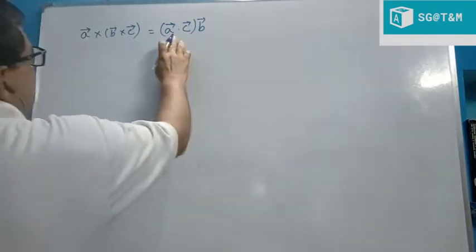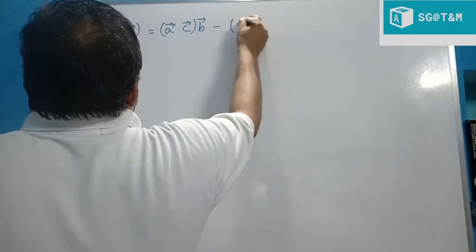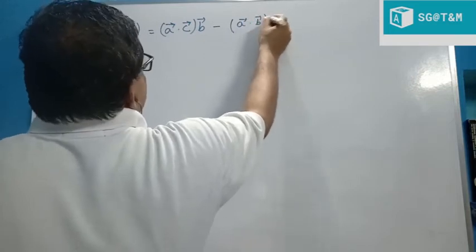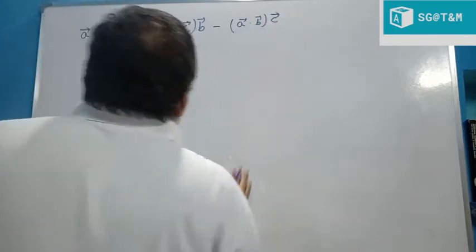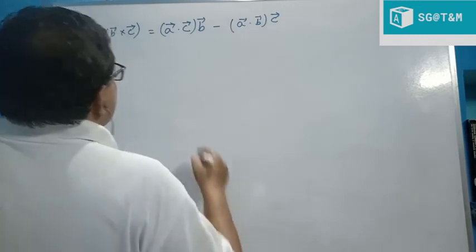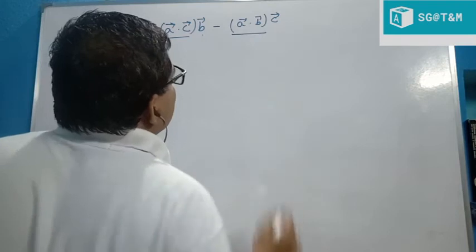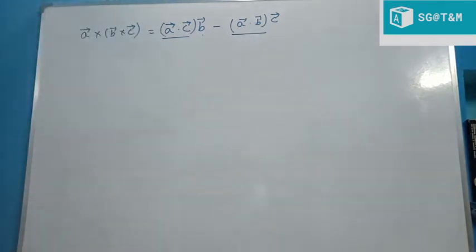So A dot C times B minus A dot B times C. I repeat once again. A dot B is a scalar quantity multiplied with C, and A dot C is again a scalar quantity multiplied with B, ordinary multiplication, not dot, not cross. So A cross B cross C is nothing but A dot C times B minus A dot B times C.